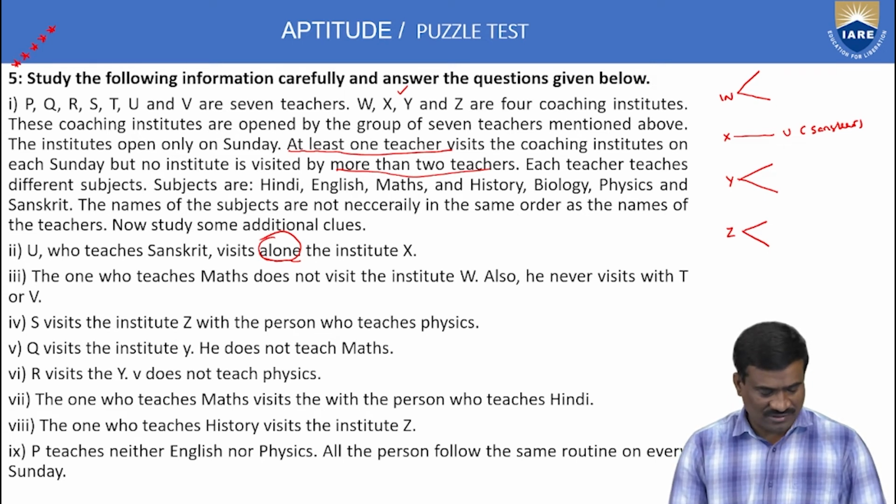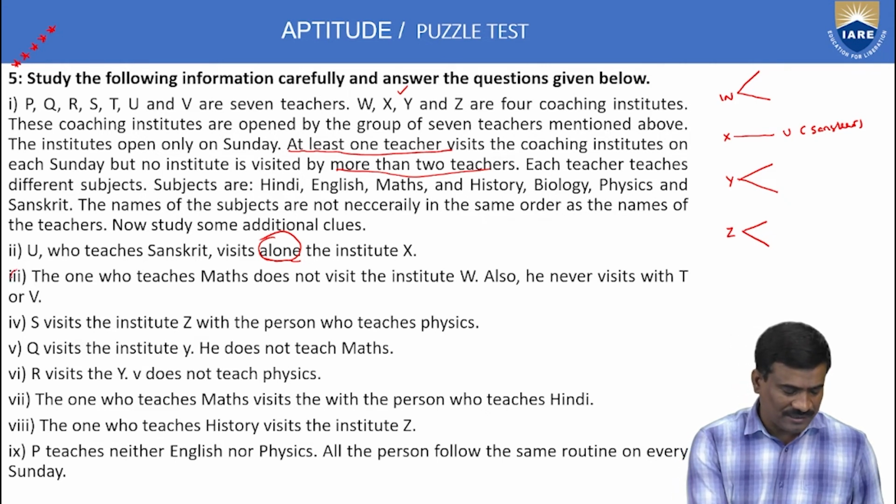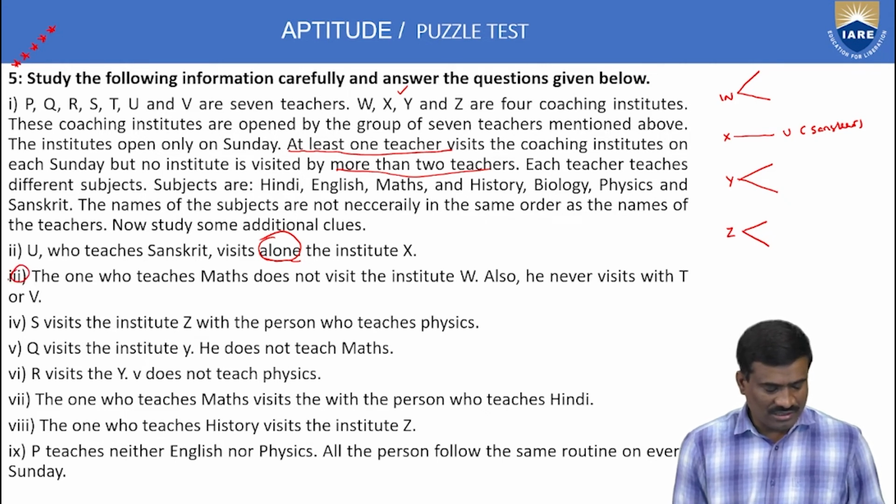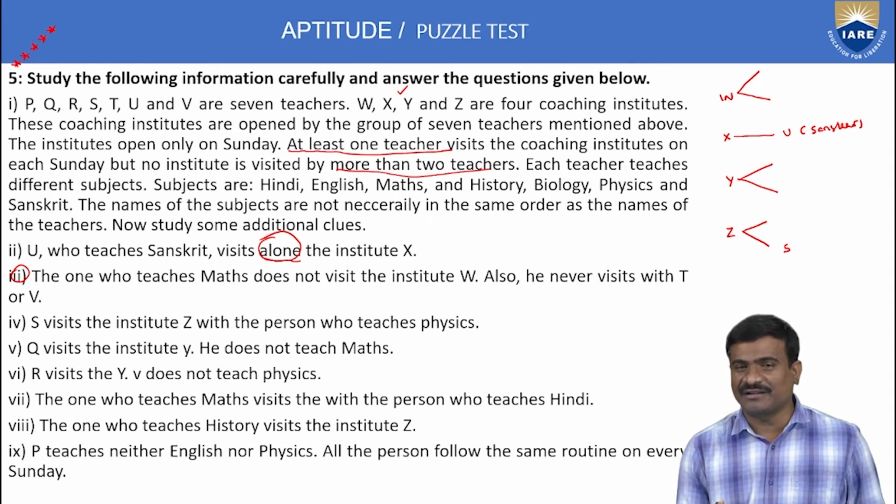Third point, the one who teaches mathematics does not visit the institute W. This is a condition. Also, he never visits with T or V. Third condition. Fourth, T visits the institute Z with the person who teaches physics. Yes, institute Z, and physics.